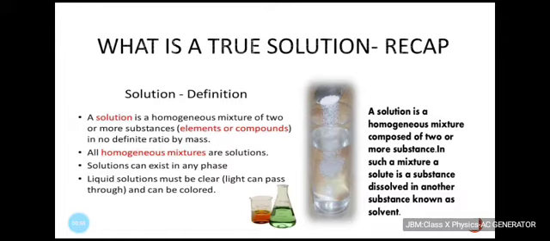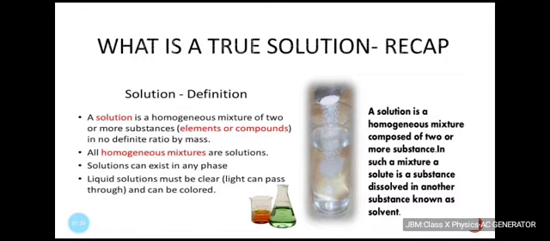So what is a true solution? Let's quickly recapitulate. A solution is a homogeneous mixture of two or more substances. You come across various types of solutions in your daily life. Lemonade, soda water are all examples of solutions. Usually, we think of a solution as a liquid that contains either a solid, liquid, or a gas dissolved in it. But we can also have solid solutions, that is, solid in a solid. Those are called alloys. And gaseous solutions like air.